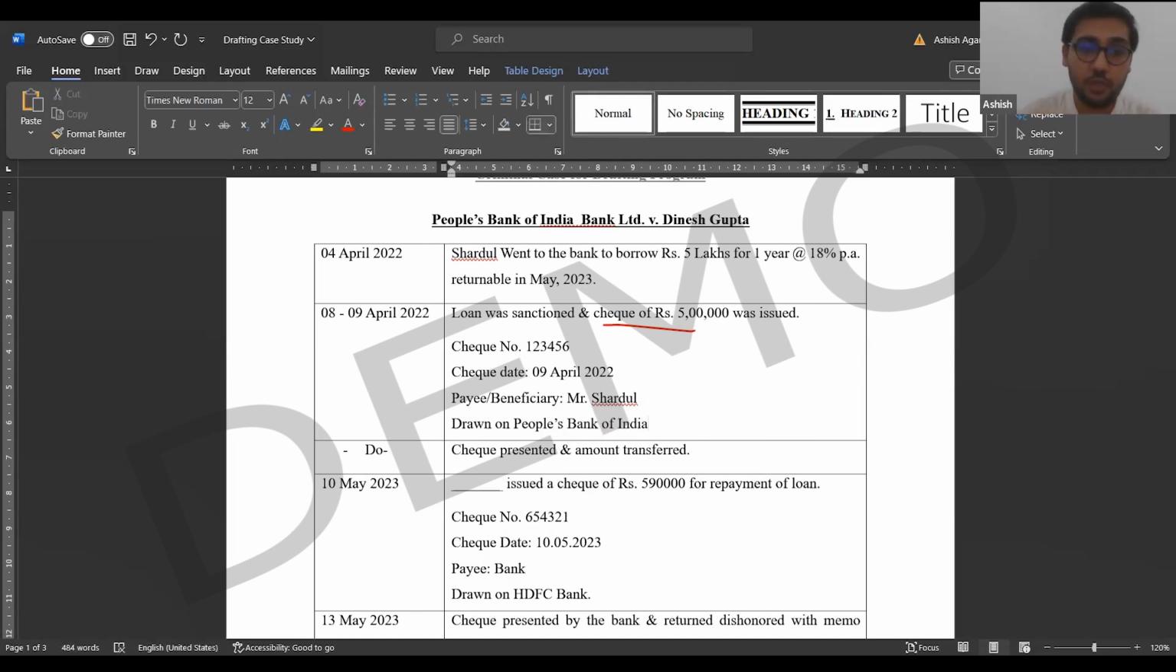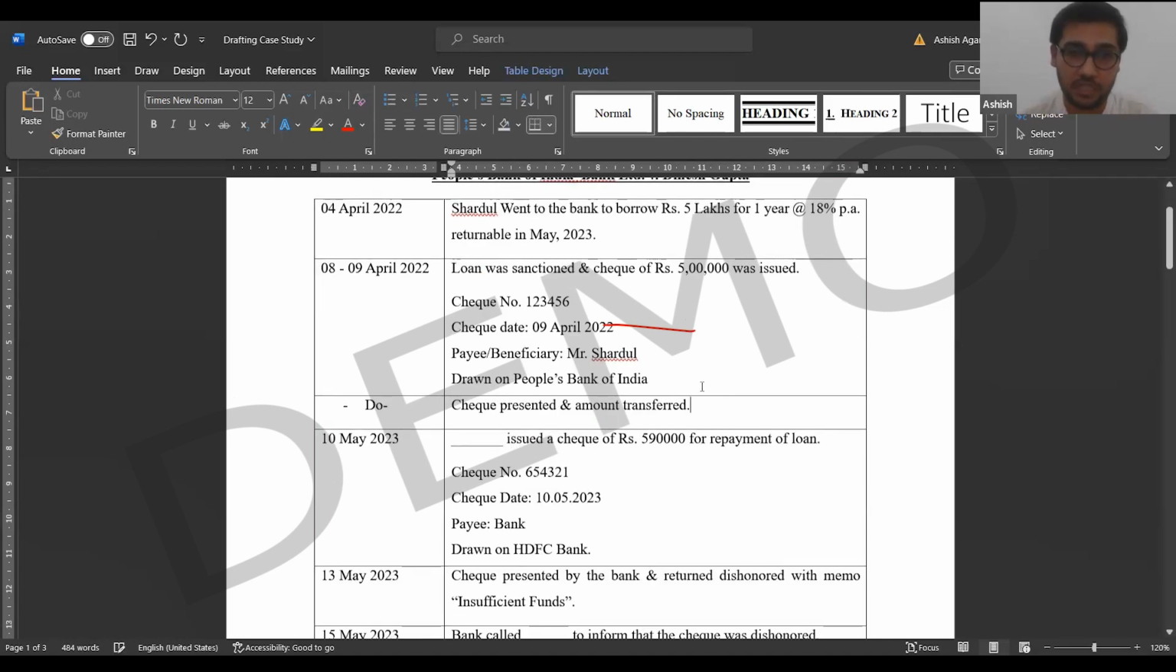So Shardul went to People's Bank of India to take a loan of 5 lakhs. If you are taking a loan from PBI, PBI will use a check of its own account, obviously. If I am HDFC Bank, I will not have my account in Punjab National Bank. I will have my account in my own bank. So yes, that is why this check has been used and the amount is transferred. So the loan part is over here.